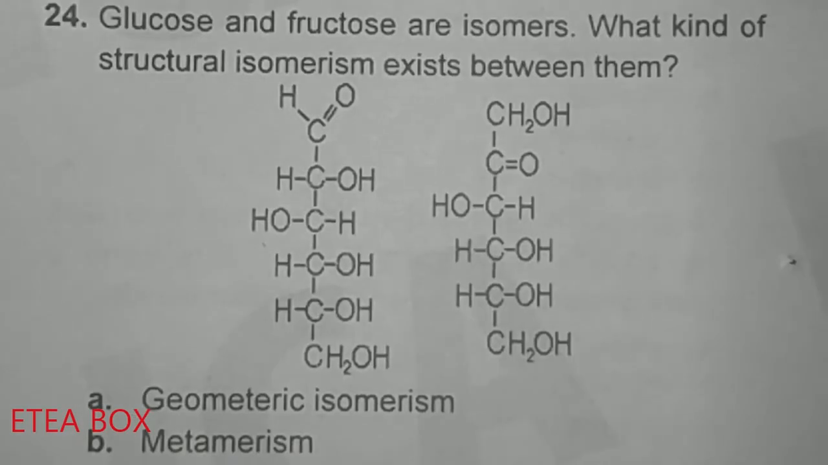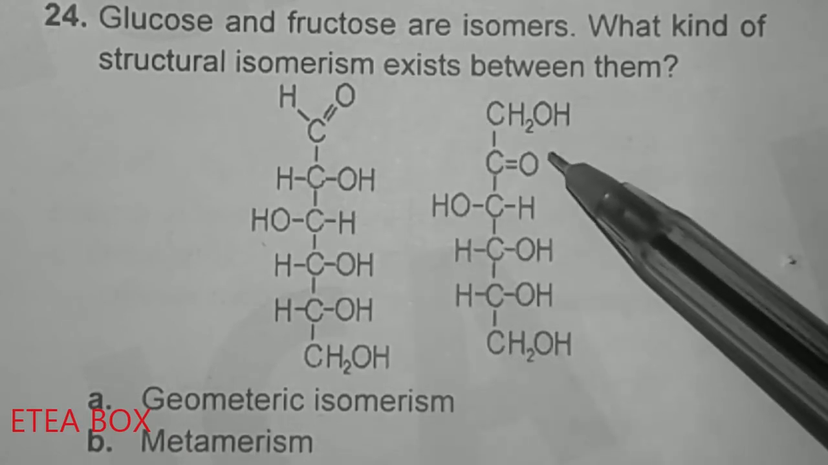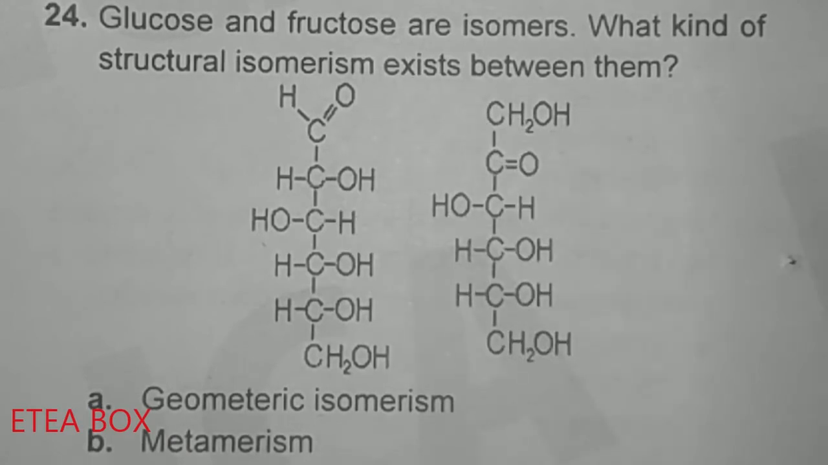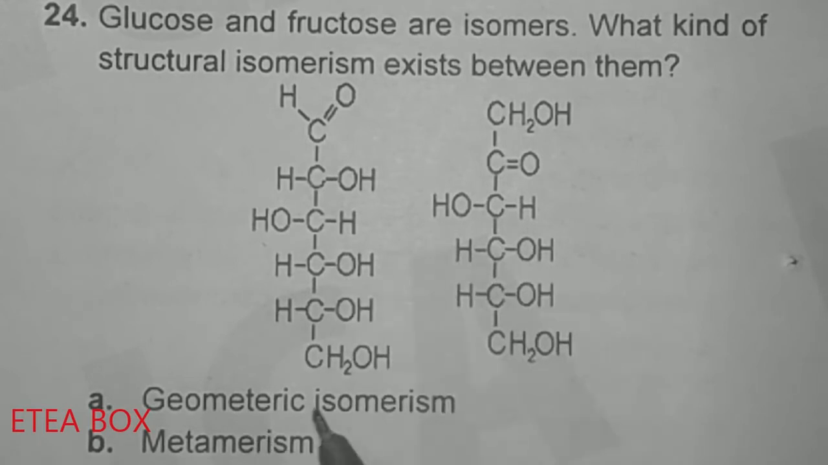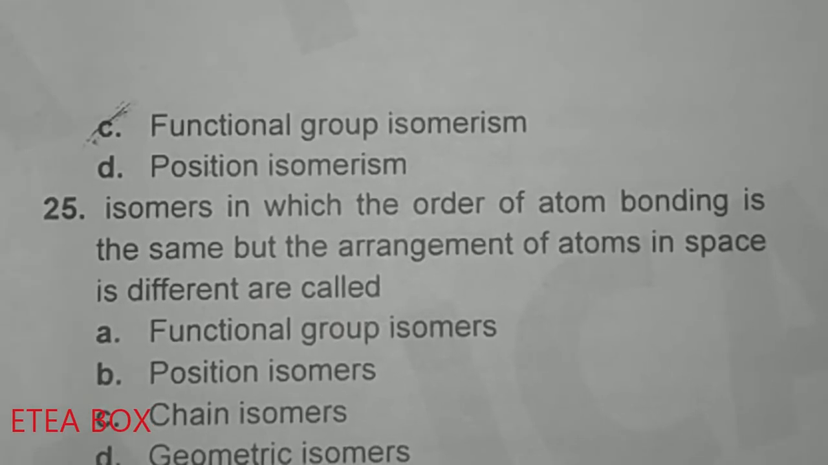Glucose and fructose are isomers. What kind of structural isomerism exists between them? Now look at here, glucose contains an aldehyde functional group and fructose contains a ketone functional group. So it means that they are functional group isomers. Option A, geometric isomerism, this one is incorrect. Metamerism, this one is incorrect. Look at C, functional group isomerism, so option C is correct. Functional group isomerism is the one which contains different functional groups.